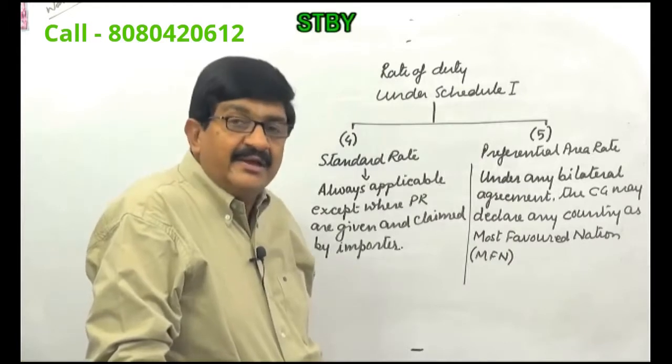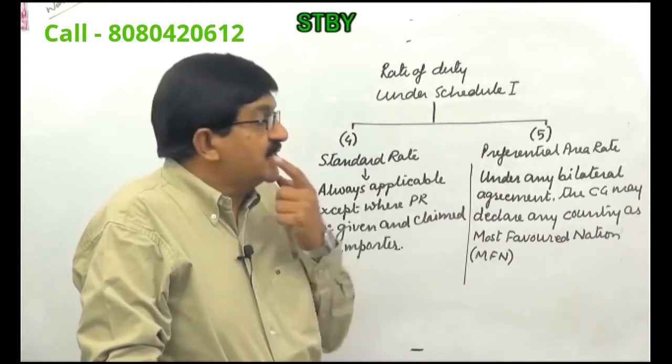Government may declare any country as a most favored nation, or you can say it as a preferred country.